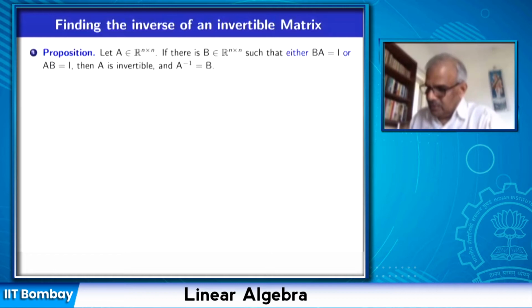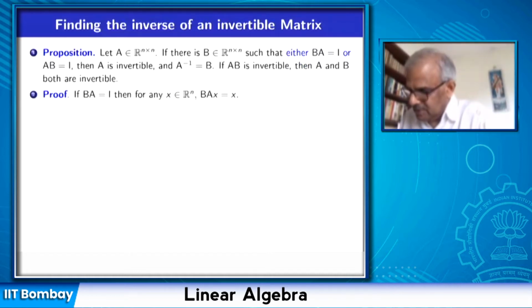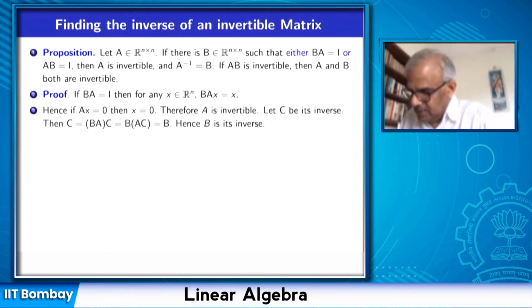Okay. So if B times A is identity, then I multiply this by the column vector x, and I get BAx is equal to x, because BA is identity. So if Ax equal to 0, then by this equation BAx is also 0, but BAx is x, and therefore x is equal to 0.